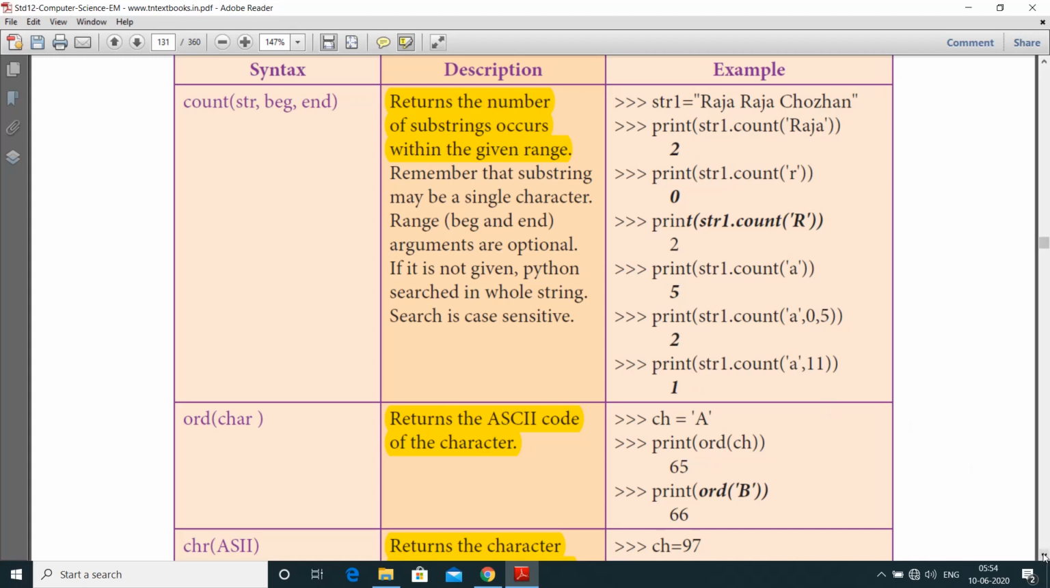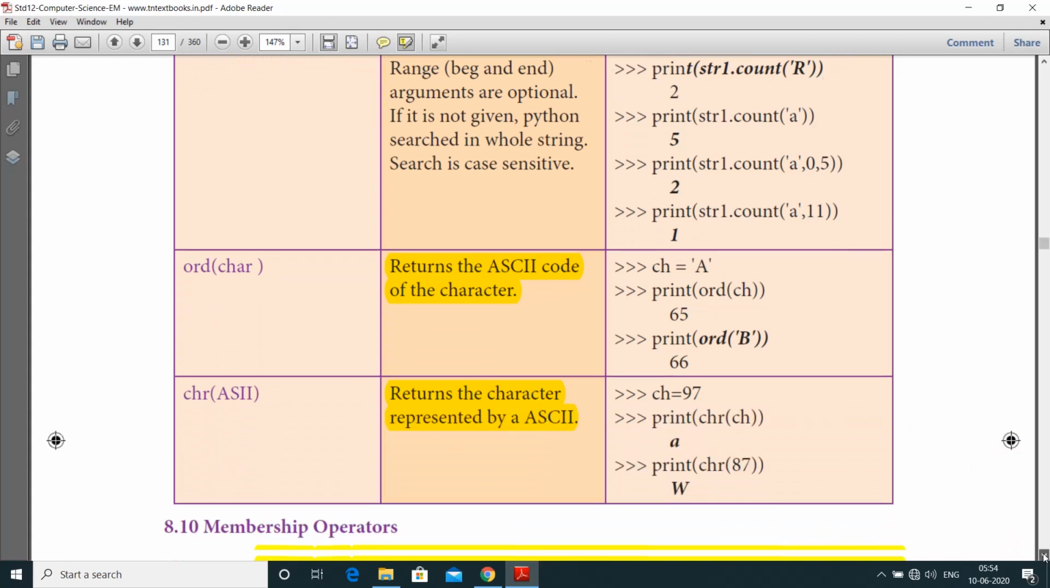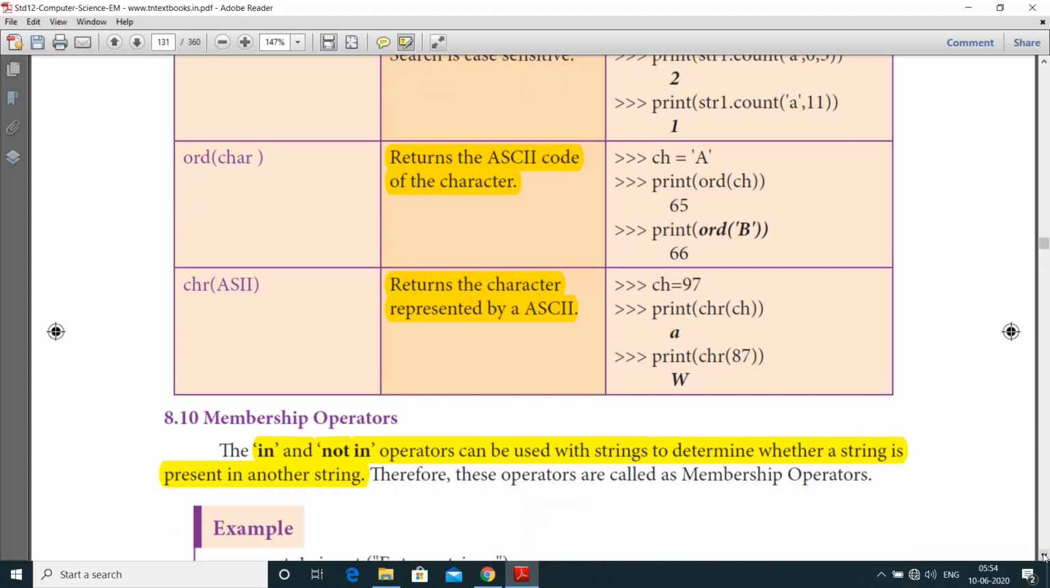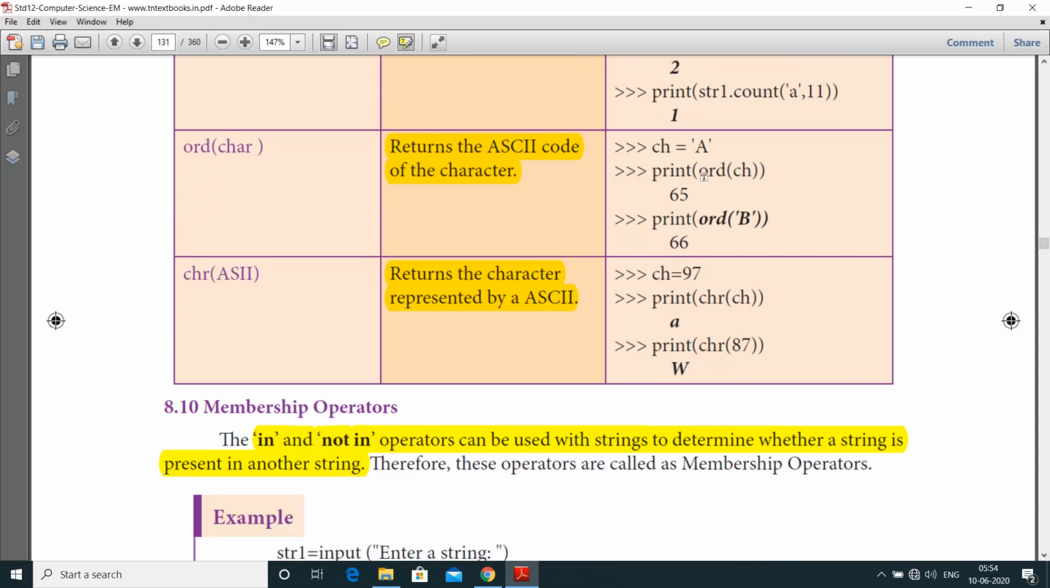Next one is ord of character. It returns the ASCII code of the character. Already we know what is meant by ASCII code. ch is equal to A, print of ord of ch. So here the ASCII value of A is 65. Print of ord of B, here the ASCII value is 66. It is the inverse function of the chr function. The chr function returns the character represented by an ASCII value. ch is equal to 97, print of chr of ch. If the ASCII value is given, it prints the character a. Print of chr of 87 prints the value W.